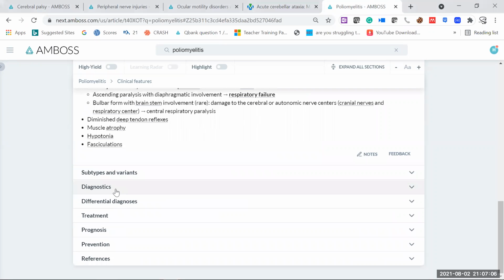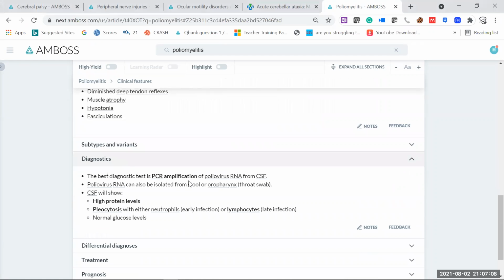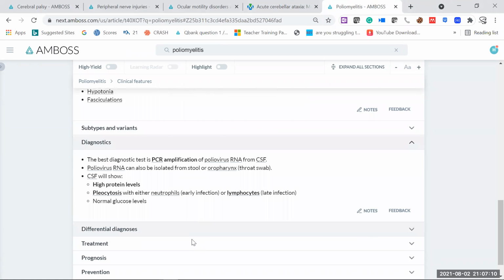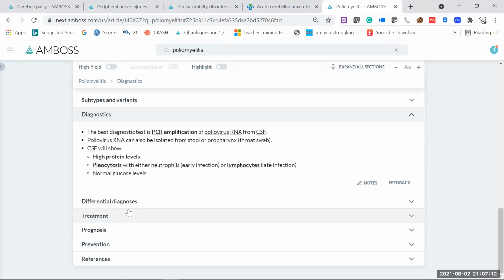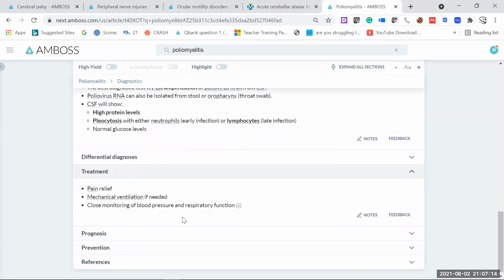So how are we going to diagnose this one? Of course, PCR, we have already done this one. That's the most important thing for detecting viral infection. And how are we going to treat this patient? We can just go for the symptomatic treatment.